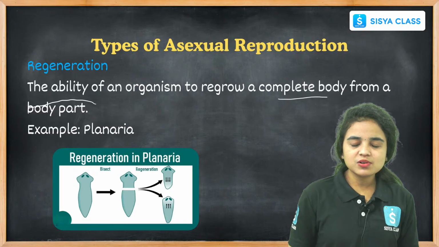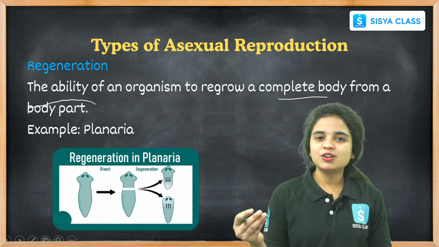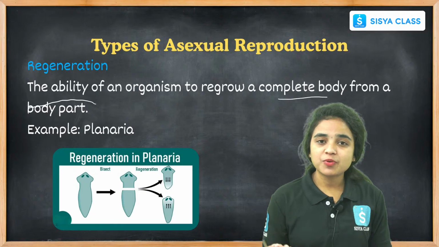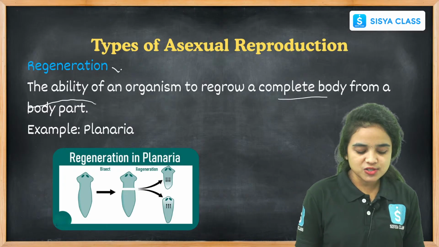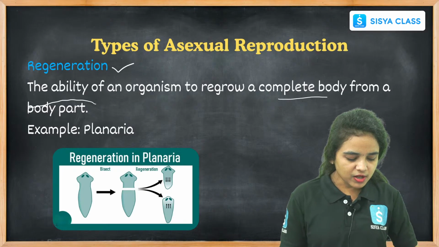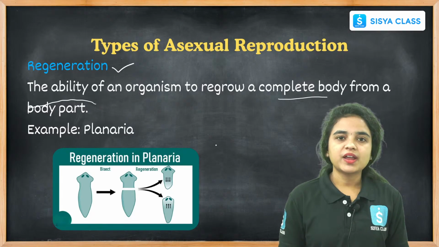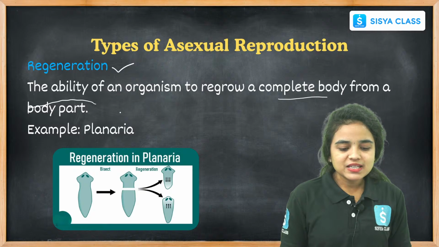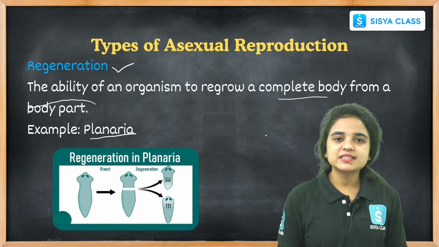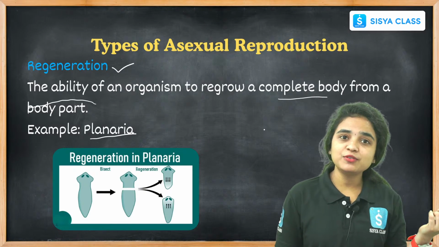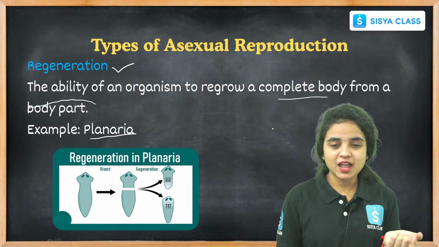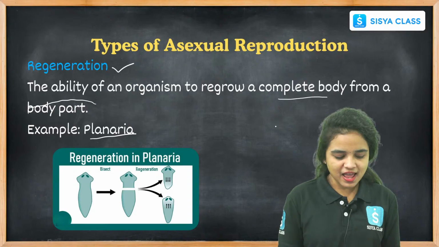Here also, each body part can develop into a new organism. This process is called regeneration, students. The example is planaria. And the example for fragmentation is Spirogyra, which is nothing but algae.